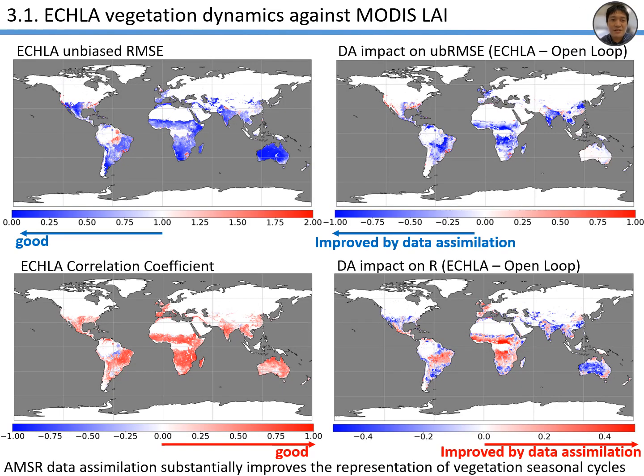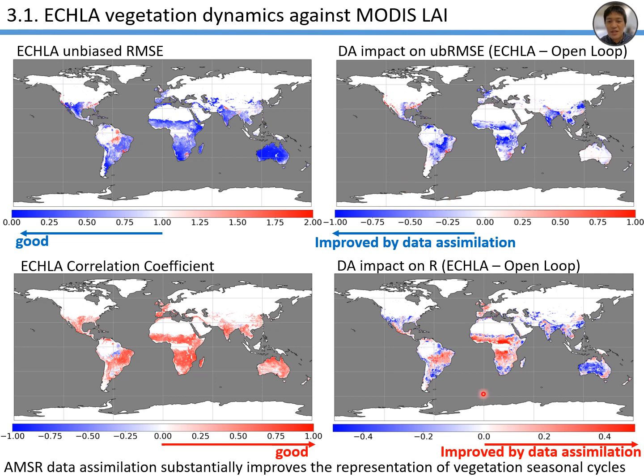So this is the ECLA vegetation dynamics against MODIS LAI. So note that MODIS LAI is not assimilated in our system. So MODIS LAI can be the independent observation of the vegetation dynamics. And the left two figures show the unbiased RMSE and the correlation coefficient. And the left two figures show the differences between the ECRA and the open loop without data assimilation results. So we can see clearly that in the unbiased RMSE, we can improve the representation of the variability of vegetation dynamics almost everywhere.